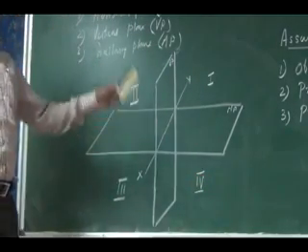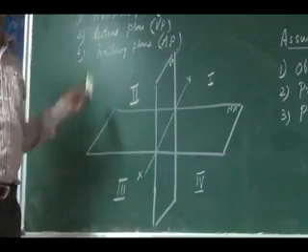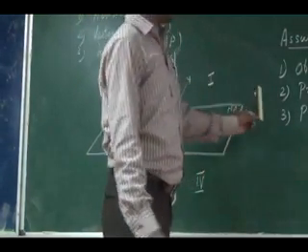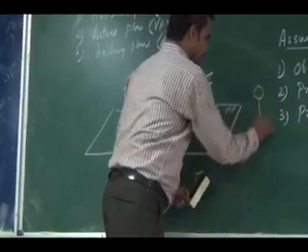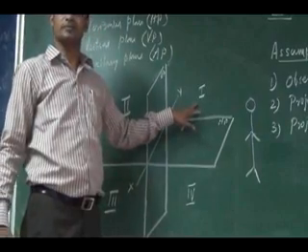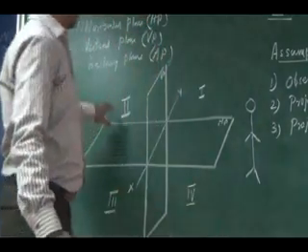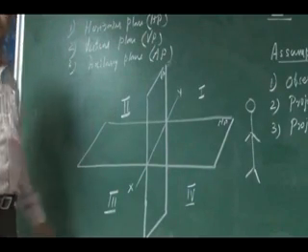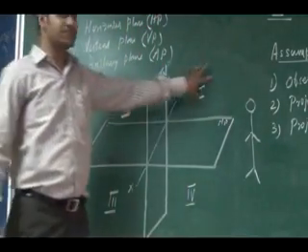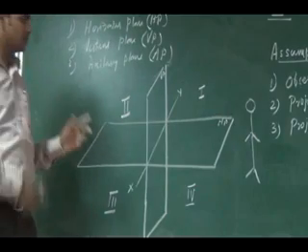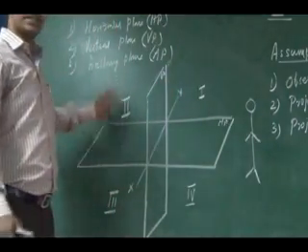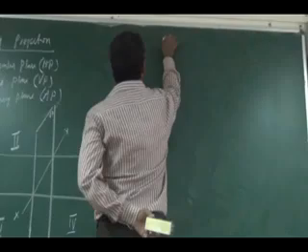This naming of quadrants depends upon where I am going to place the observer. See here, suppose the observer is standing here and looking at the object in this quadrant. This will be the first quadrant. In some books, this is used as the first quadrant. Then where do I keep an observer? On the left side. Then this will be the first quadrant, this will be second, third, fourth. So it depends upon the observer's position that the quadrant will be defined. This is the first quadrant, second quadrant, third and fourth quadrant.